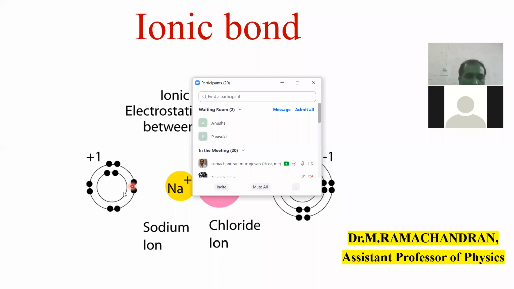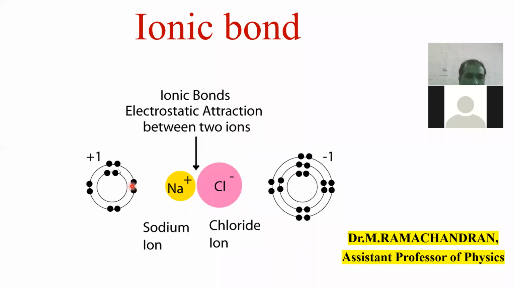Suppose the sodium atom becomes a positive ion because of the emission of one electron to chlorine. The first orbital fills up with 2 electrons. The second orbital is filled with 8 electrons, 2s2, 2p6, and finally 3s1 will be the third orbital, a single valence electron. The single valence electron is emitted to the chlorine atom.